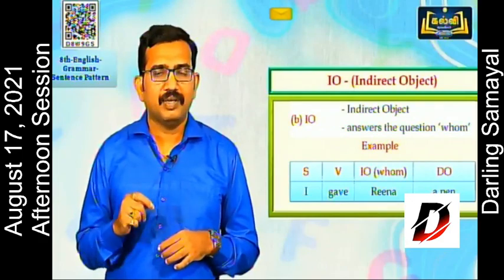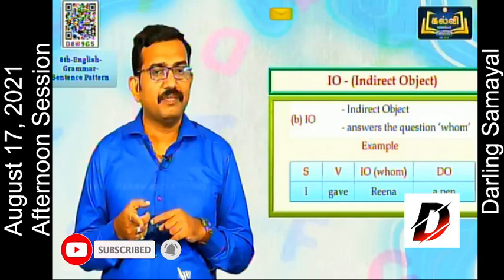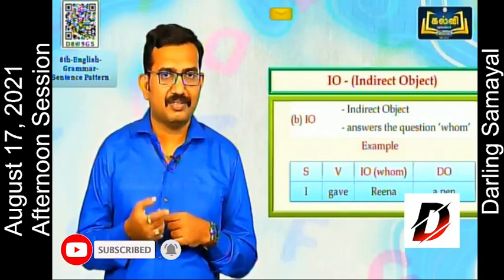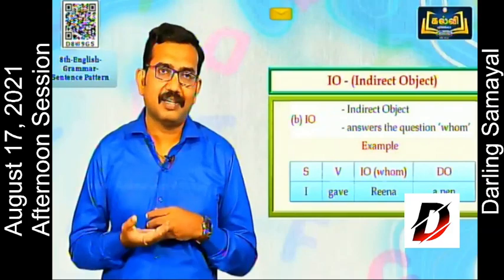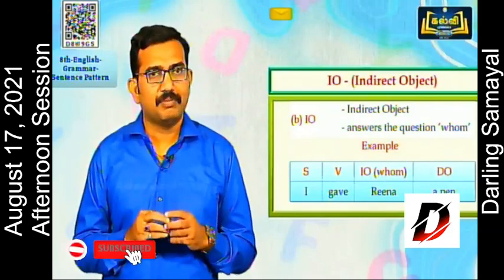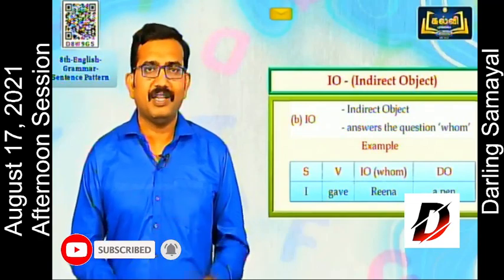I gave Reena a pen. So whom did you give to? It's to Reena. So whom comes under indirect object. What did you give? It's a direct object, a pen. So remember, what is for direct object and whom is for indirect object.